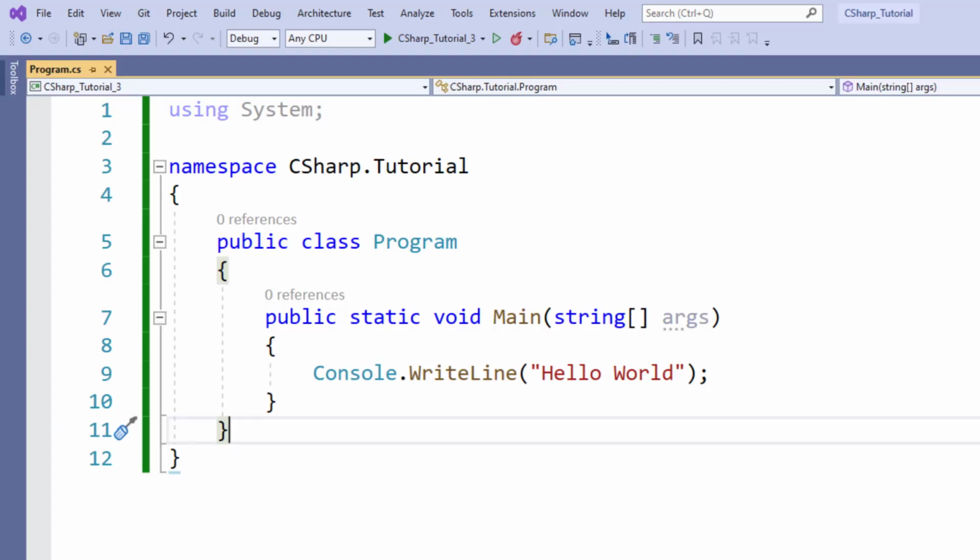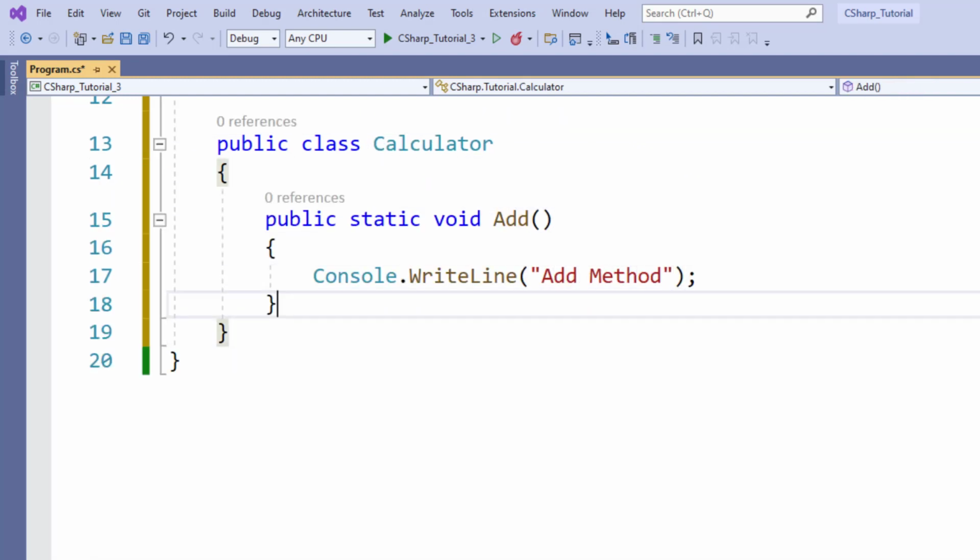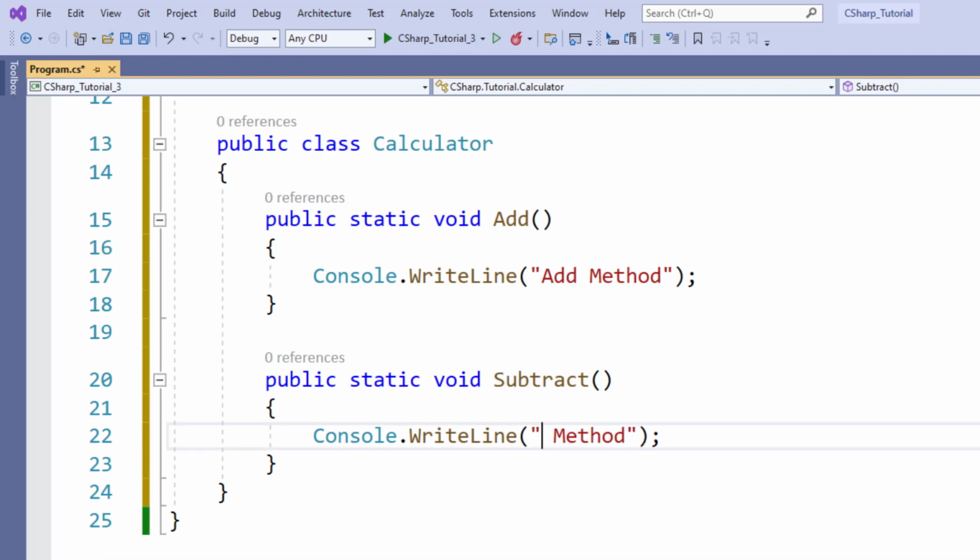For example, here in this project, we can write a new class inside the current namespace. Let's say it has two methods, Add and Subtract. Currently, those methods just print the method name, and that's how the code will look. Okay.